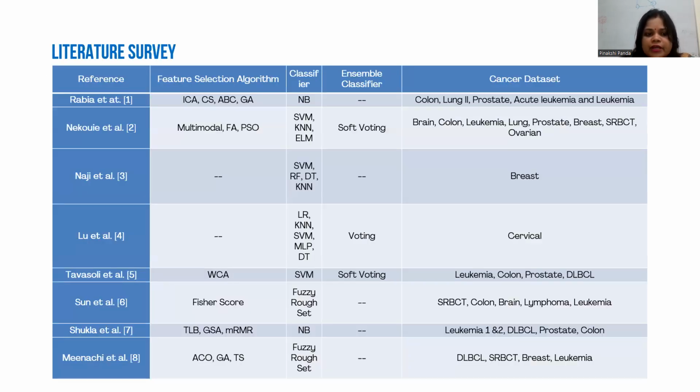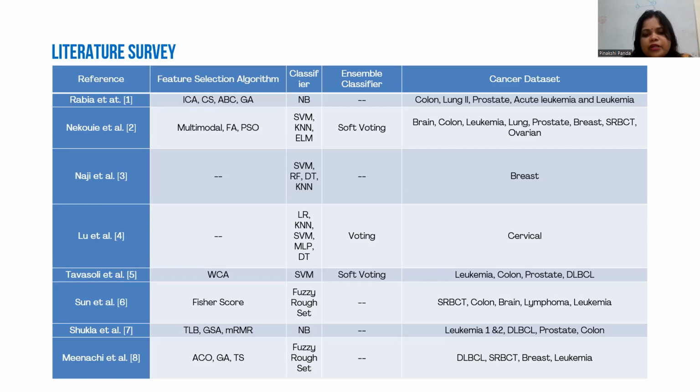So this is my literature survey of feature selection algorithms. In our first reference, feature selection uses ICA, CS, ABC and GA, the classifier is naive Bayes, and it is done on the colon, lung, prostate and acute leukemia datasets. In the second reference, multimodal SVM, KNN and ELM are used with a voting ensemble technique, over brain, colon, leukemia, lung, prostate, breast and ovarian.